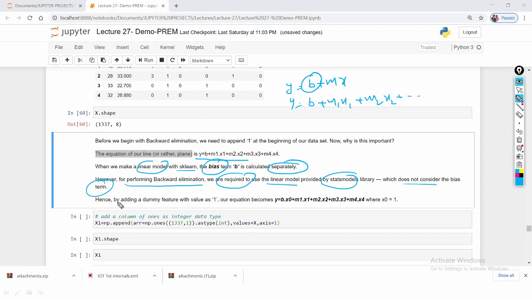So hence we add a dummy feature with value 1. The equation becomes y is equal to b times x naught plus m1 x1 plus m2 x2 and so on, where the value of x naught is 1. That's why we are supposed to apply the constant.